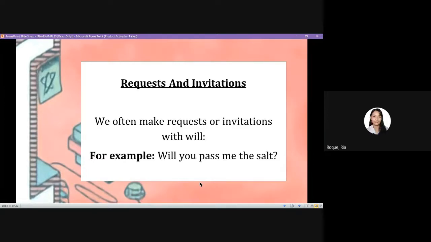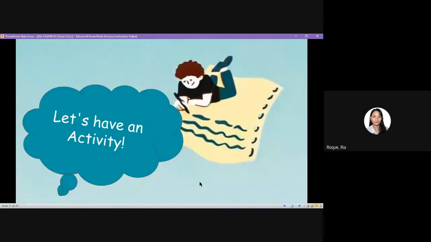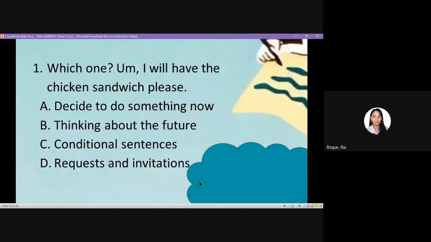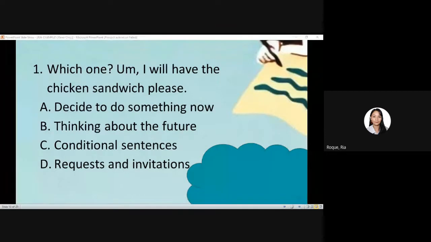Very good. So now, let us have an activity. I will present some sentences using the modal verb will, and you will state how it was used in the sentence. For number one, Liana, will you please read and answer? Number one.